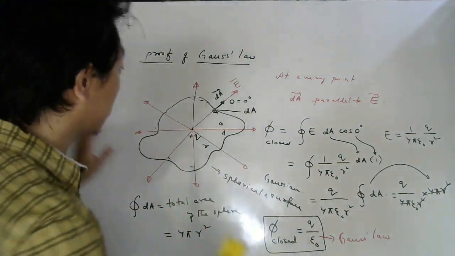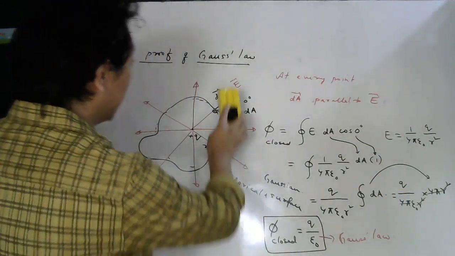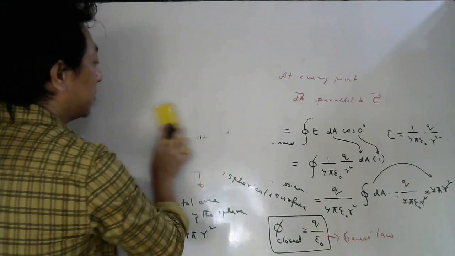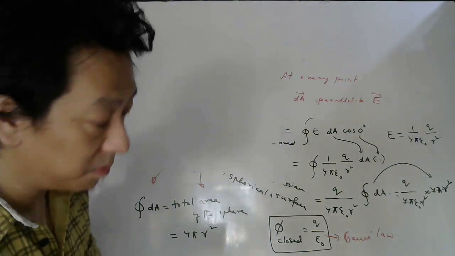So this is Gauss law, students. This is the proof of Gauss law. Please understand something very basic before I stop the class.